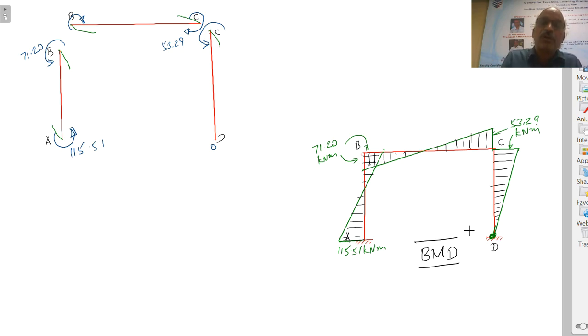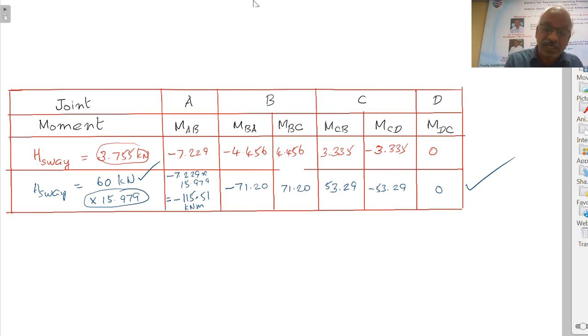If there is no lateral loading on the members, you can avoid non-sway moment distribution and the consequent shear force calculation, and also adding in the final table. Here you would have to add one more row for non-sway moments and one more row for adding all the moments. So these works are reduced. That is how we have to solve problems on frames subjected to side sway.